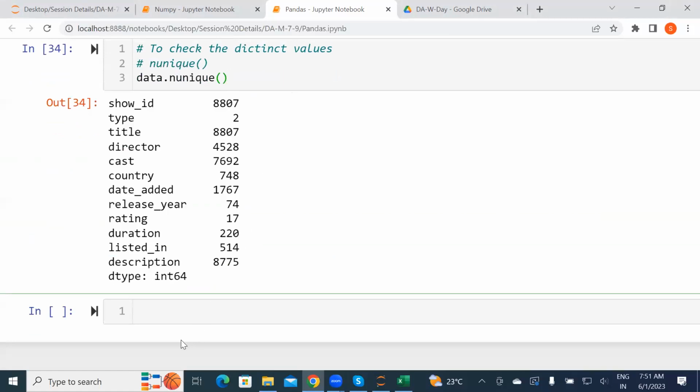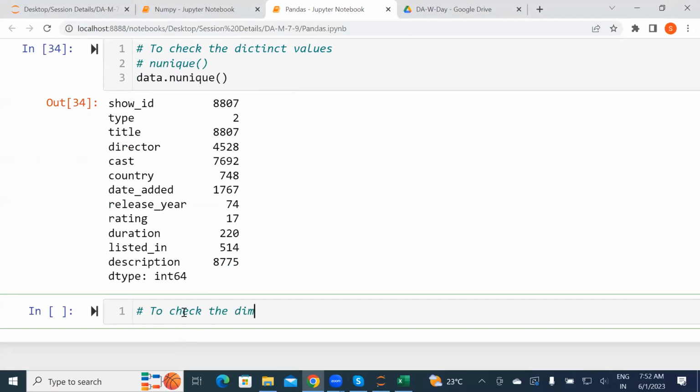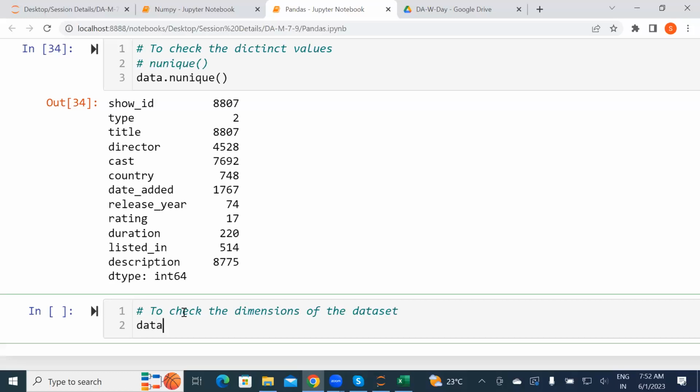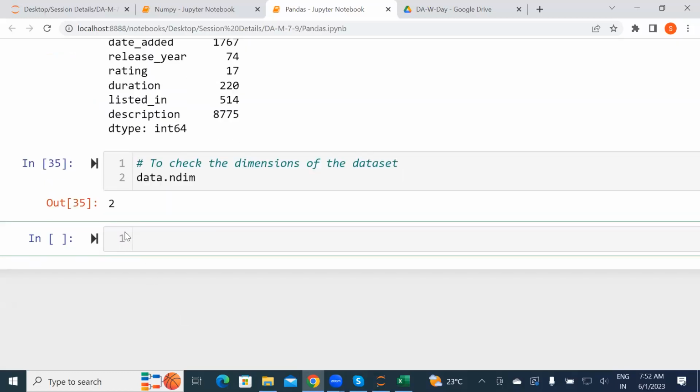Now, if you want to check the dimension of the data set, the same method we use for NumPy to check the dimension, the ndim method. Data.ndim. It's a 2D matrix, right? Because we are using rows and columns. Already we saw the data frame.